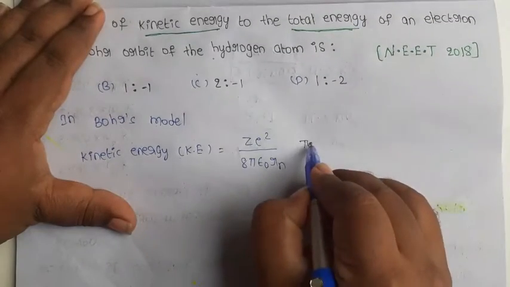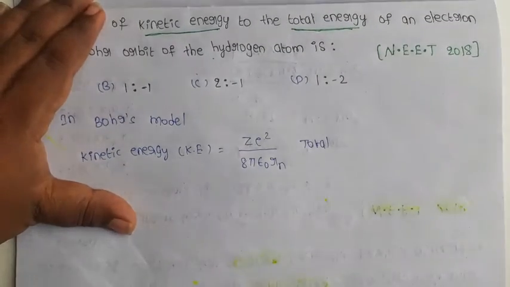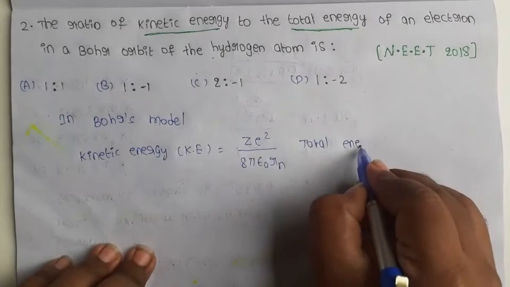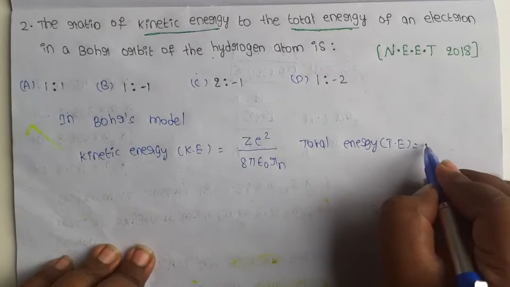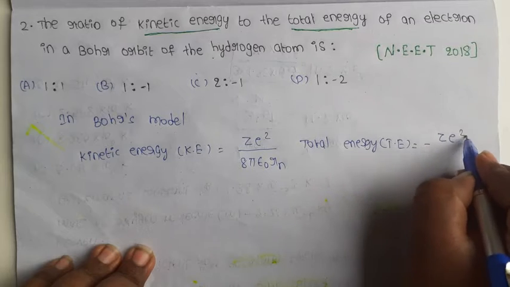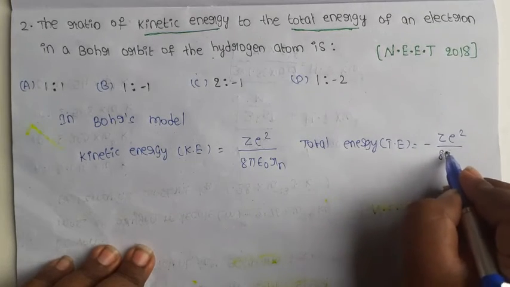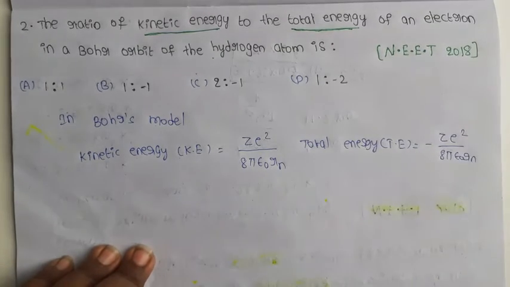Total energy formula: total energy T equals minus Z e square by 8 pi epsilon naught into rn.